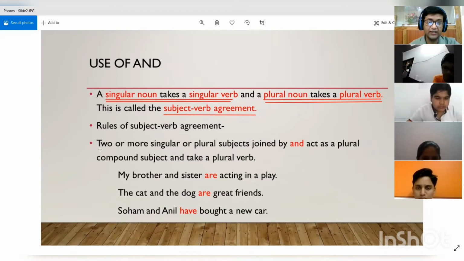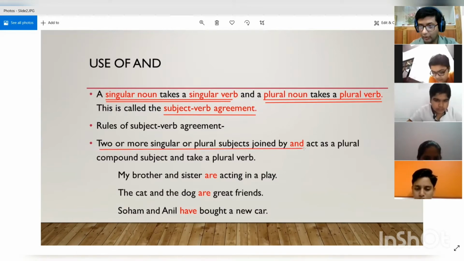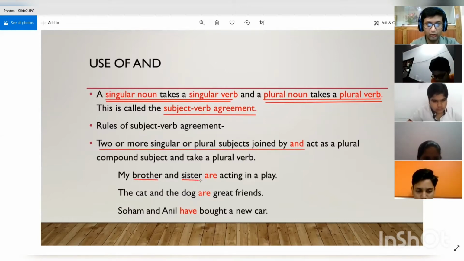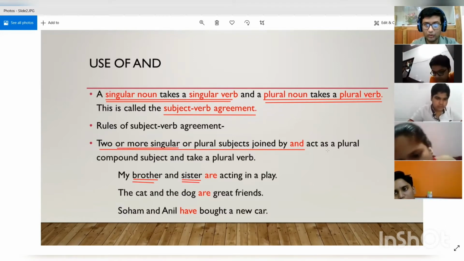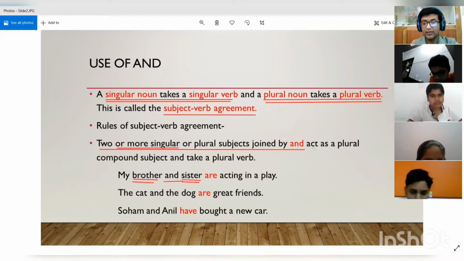So it is being said that when two or more singular or plural subjects are joined by and. All right. So when two subjects like my brother and sister, both of them are singular. Brother is also singular and sister is also singular. So when two or more singular subjects are joined by and, then what happens?